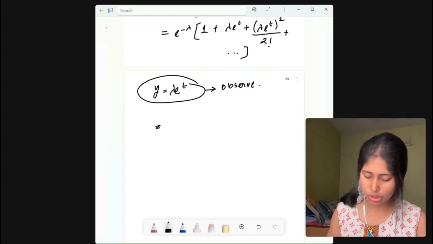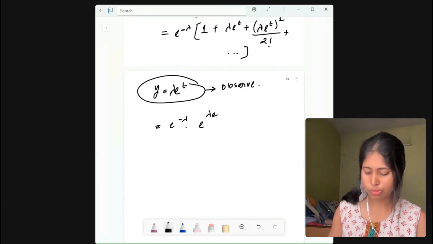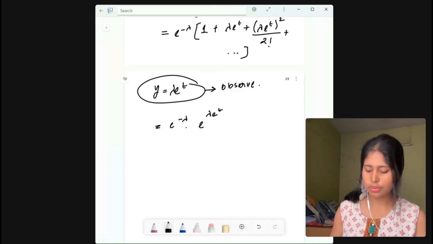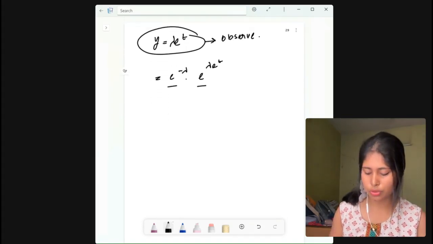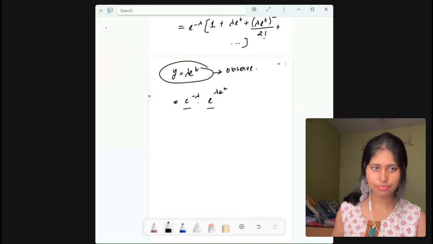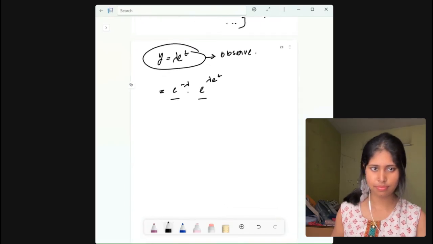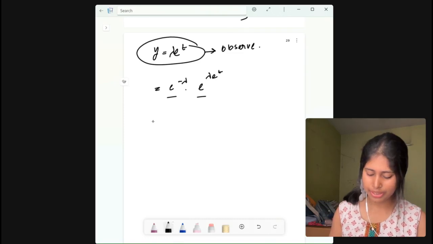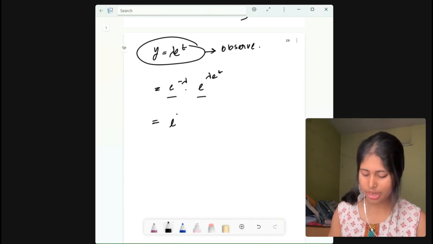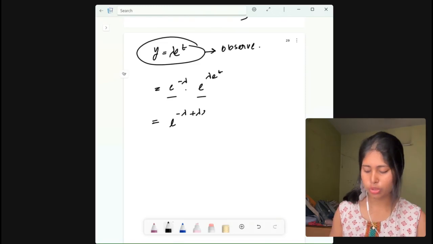So it will be e to the power minus lambda into e to the power lambda into e to the power t. All right. Now see, these two terms are the same. If you combine these two terms, then it will be e to the power minus lambda plus lambda into e to the power t.